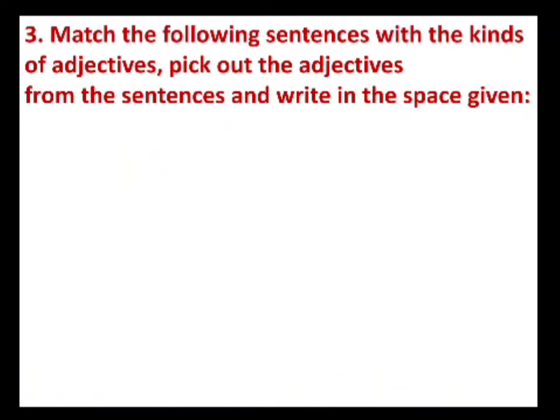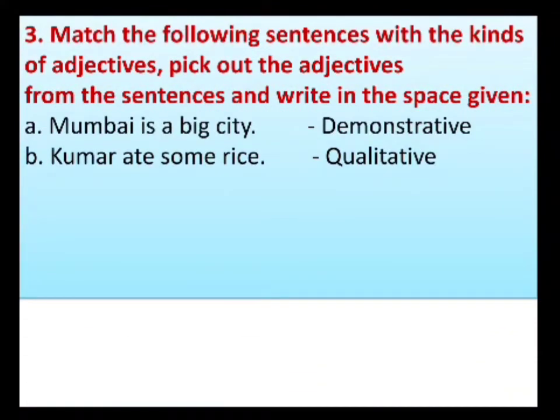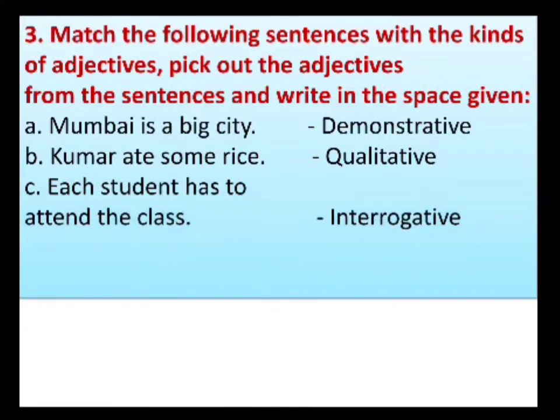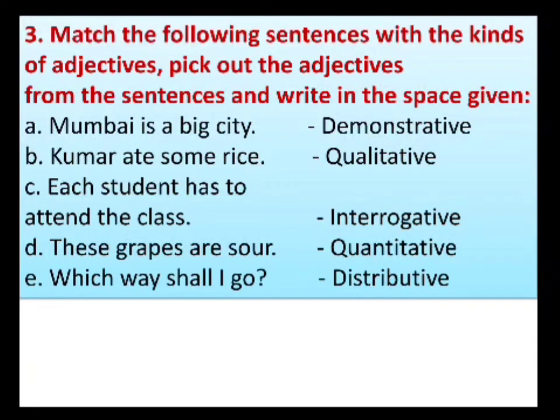Then move on to the third Roman. Match the following sentences with the kinds of adjectives and then pick out the adjectives from the sentences and write them in the space given. So first of all we fill in the match. Mumbai is a big city. Kumar ate some rice. Each student has to attend the class. These grapes are sour. Which way shall I go? These are the A side.